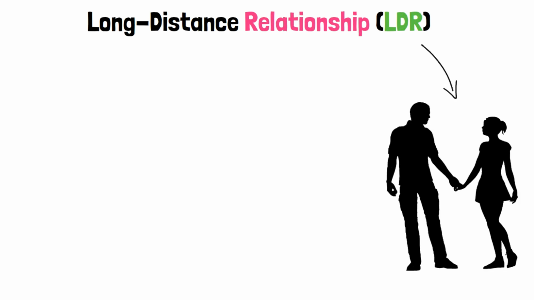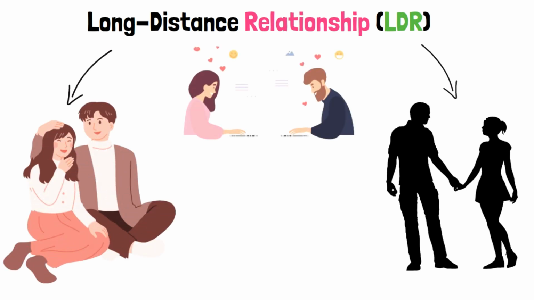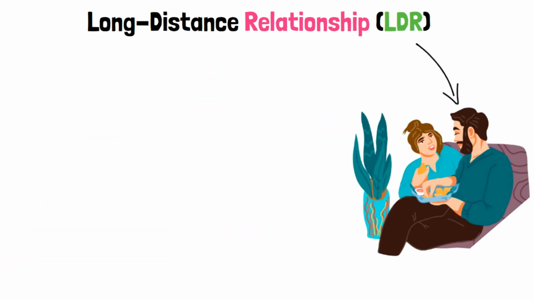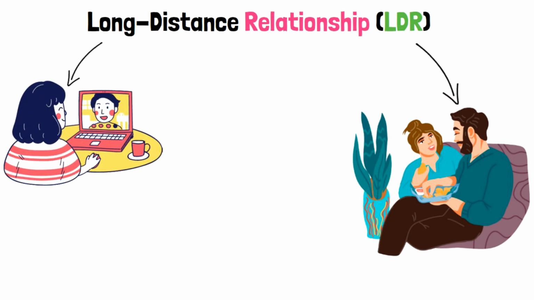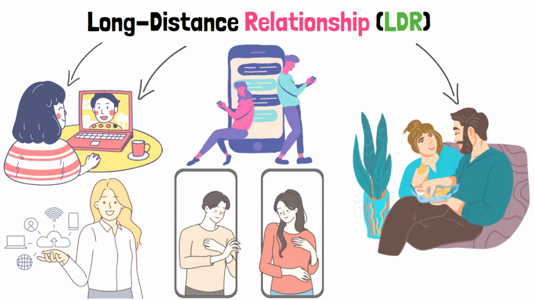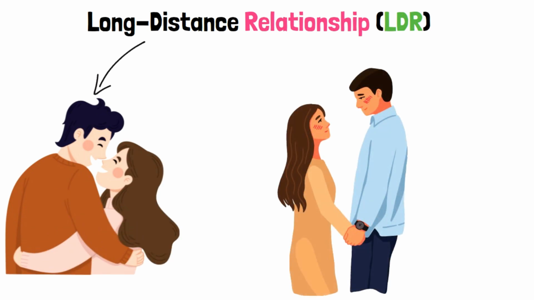Long-distance relationship, LDR. A long-distance relationship occurs when partners are geographically separated and unable to meet or spend time together regularly due to various factors such as work, education, or personal circumstances. LDRs require effective communication, trust, and effort from both partners to maintain emotional and physical intimacy despite the physical distance. Technology plays a crucial role in facilitating communication and connection in LDRs, with video calls, messaging apps, and virtual dates bridging the gap. These relationships can be challenging, but can also foster strong emotional bonds and personal growth.